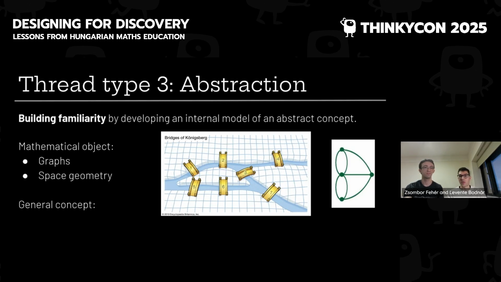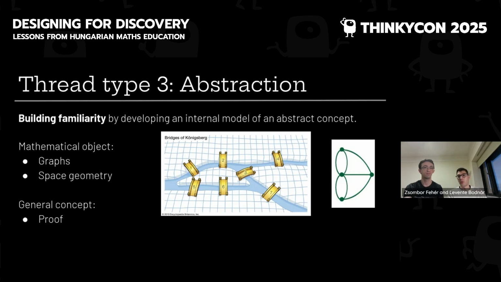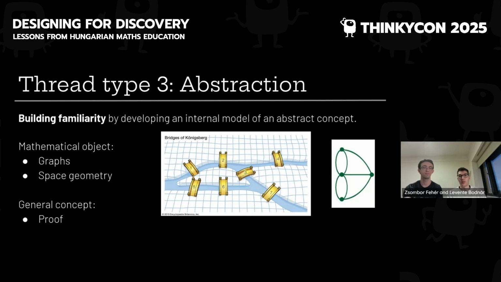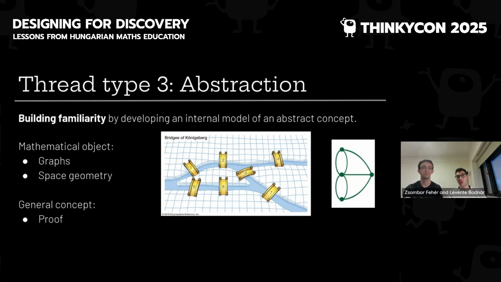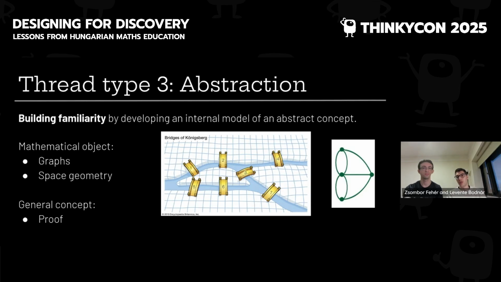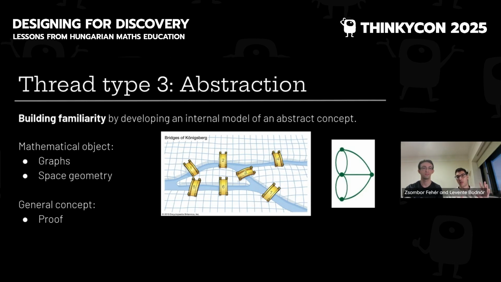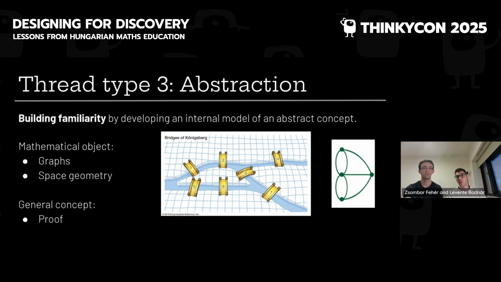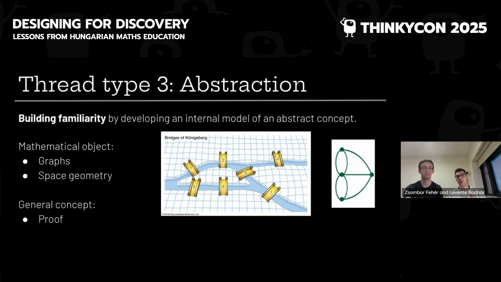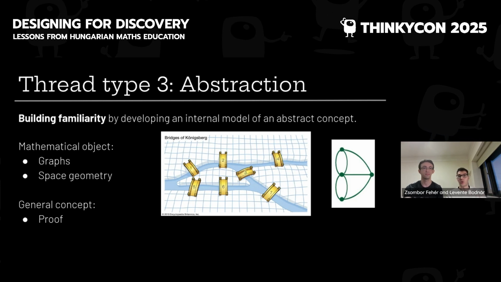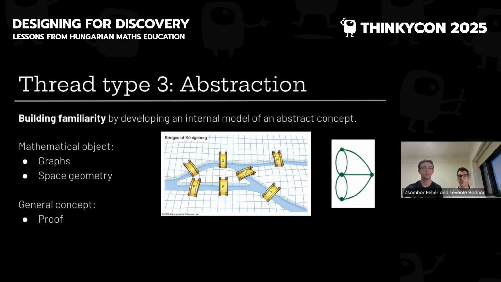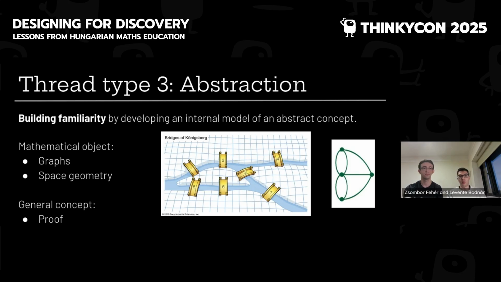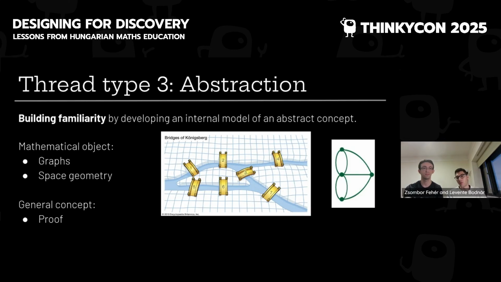Another example is understanding space geometry. So developing a mental image for 3 dimension. If you imagine a sphere and a slanted plane intersecting, what's the intersection? Do you see it in your mind that it's a circle? Can you rotate a 3D object in your head and visualize how it's rotating? People who play 3D video games usually develop a mental image for that, but that's something that you didn't always have. Or the concept of proof comes up in mathematics. What does it mean to prove something precisely? What's the difference between a convincing argument and the proof? That is something that we need to learn in mathematics.